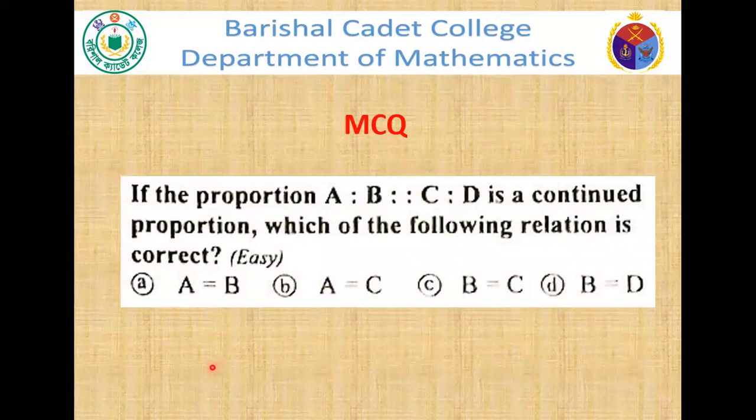Then, if the proportion A ratio B equals C ratio D is a continued proportion, which of the following relations is correct? It is an easy level question. So which one will be correct? We want to see. The result is C, that is B equal to C. Because here we can write A, B equal to C. If these two are equal, then it will be a continued proportion.